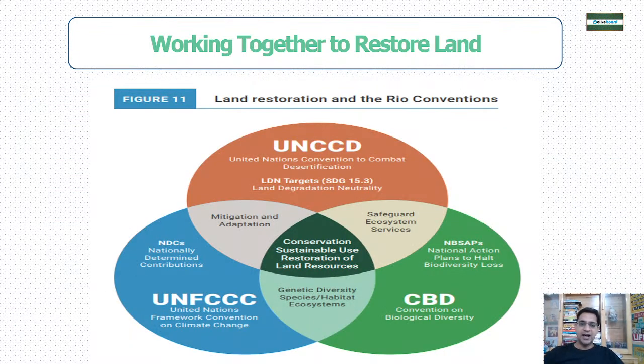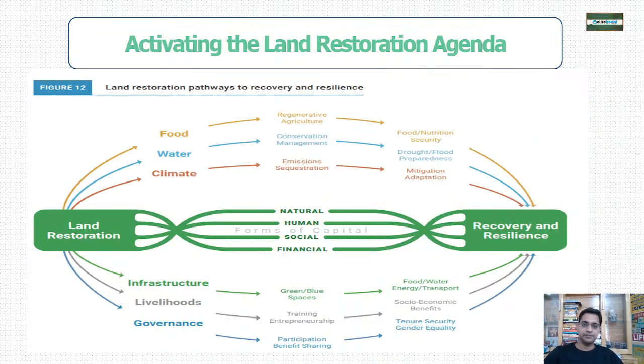Okay, so we have UNCCD, we have UNFCCC, and we have CBD. They are all working together for conservation because these are all important conventions of the Rio Conventions. UNCCD for desertification, UNFCCC for climate change, and CBD for biodiversity.